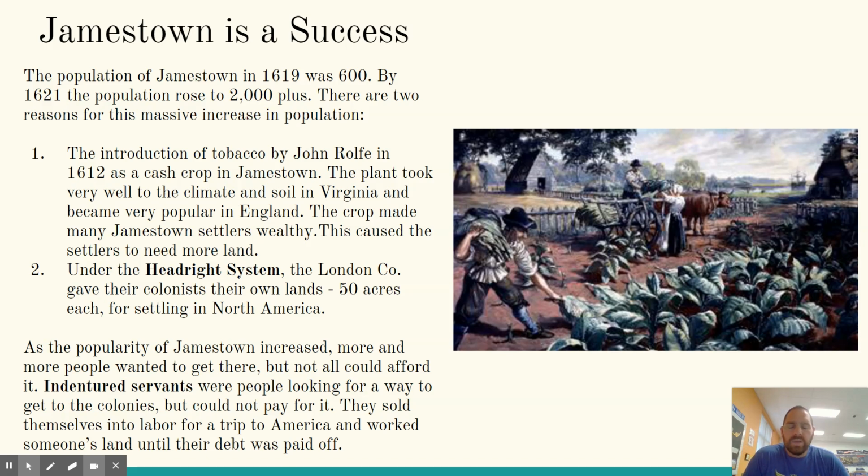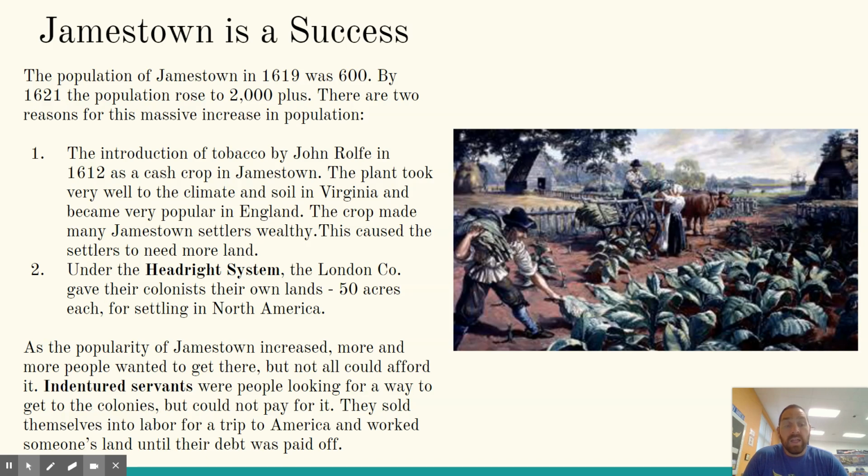As the popularity of Jamestown increased, more and more people wanted to get there, but not all could afford it. Indentured servants were people looking for a way to get to the colonies but could not pay for it. They sold themselves into labor for a trip to America and worked someone's land until their debt was paid off. So indentured servitude is not slavery. All right, it's voluntary servitude. So essentially, a person or a company will pay the family's way across the ocean, but the family has to work the company's land for a given number of years before they have earned the right to be free of that servitude.